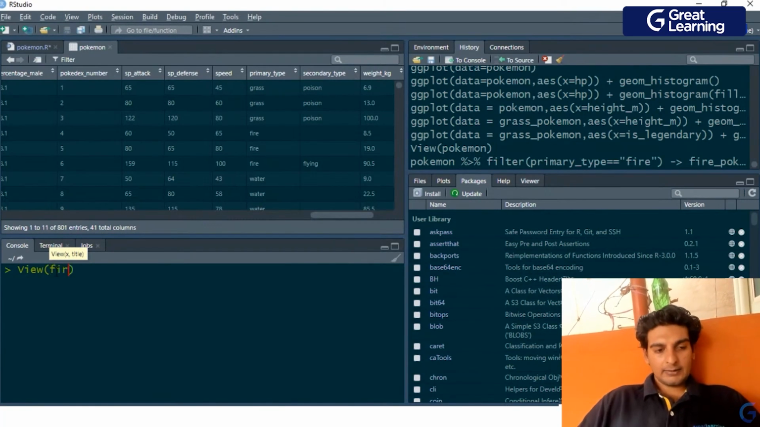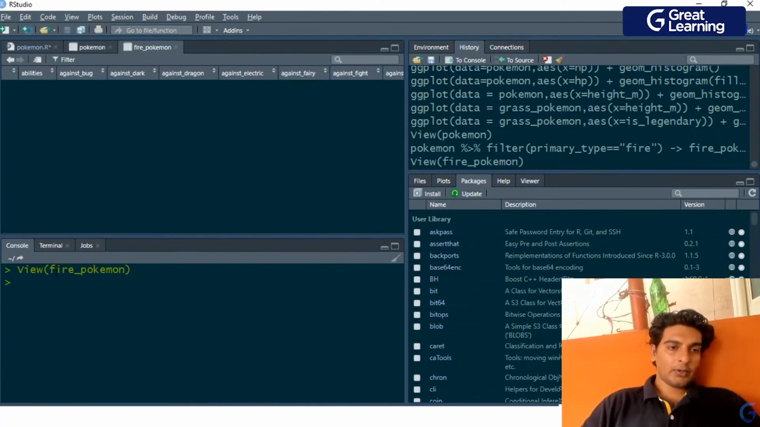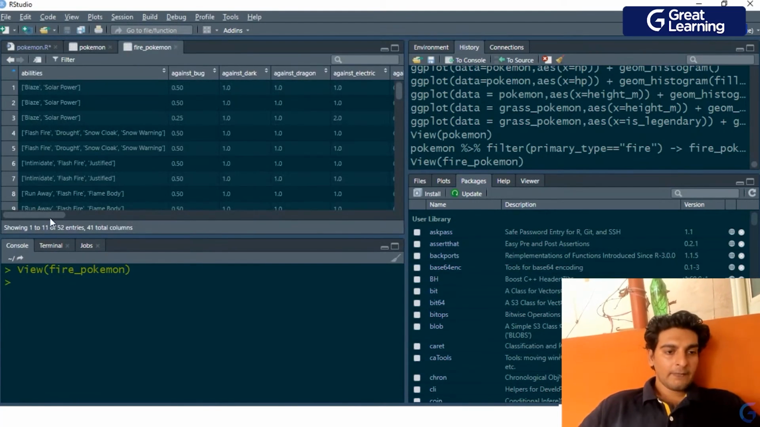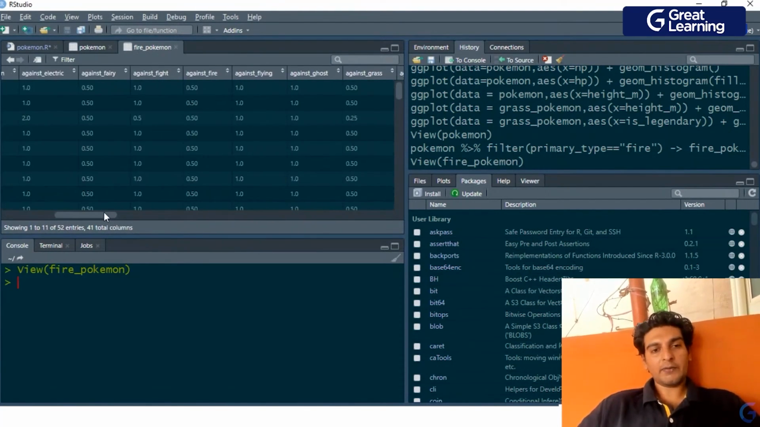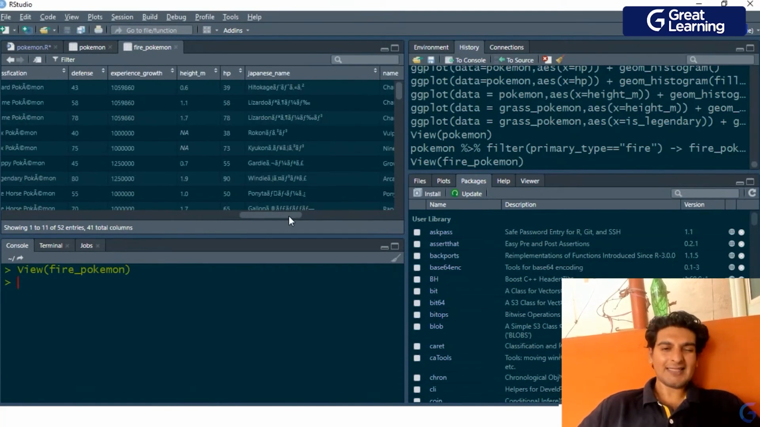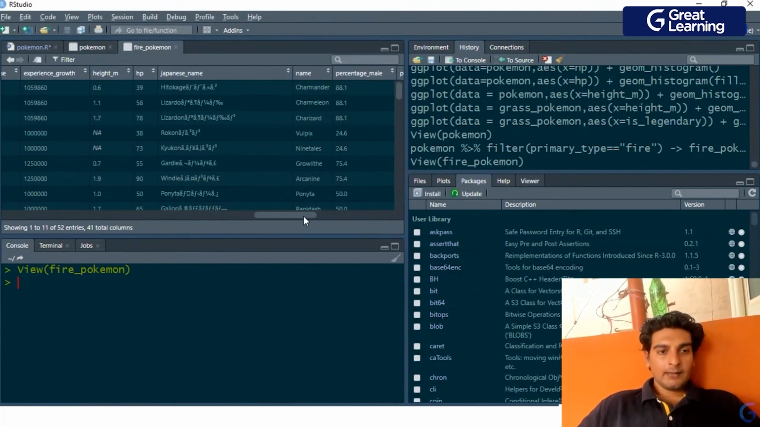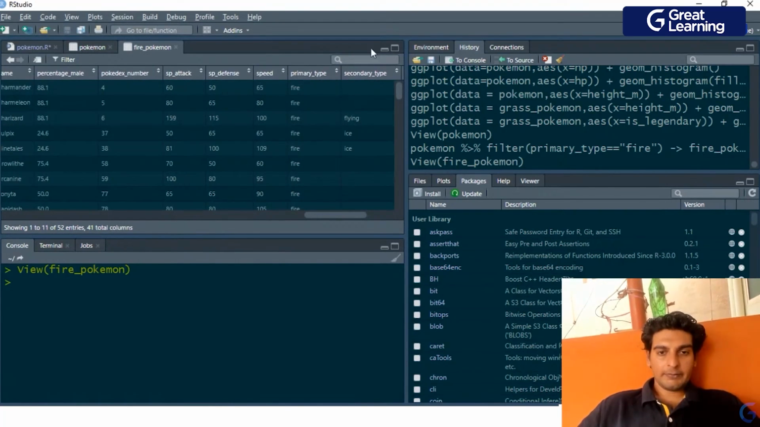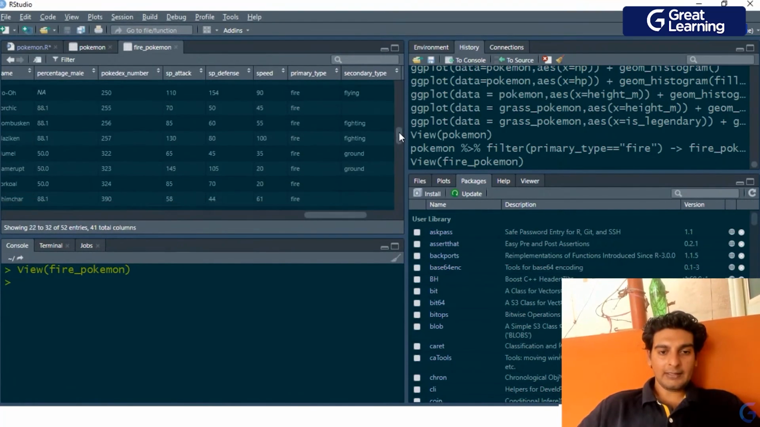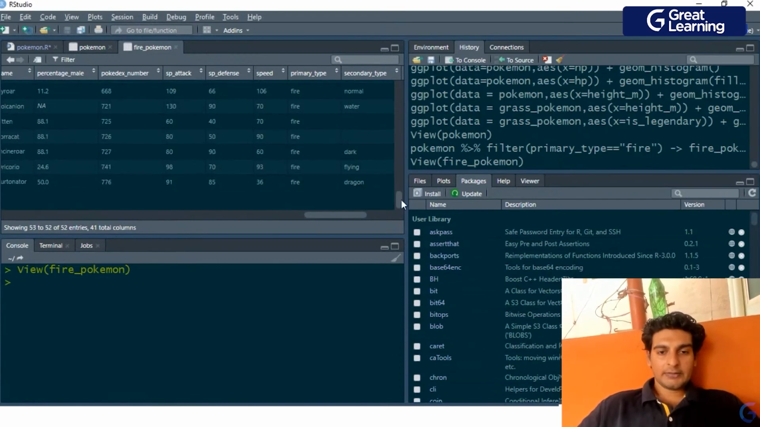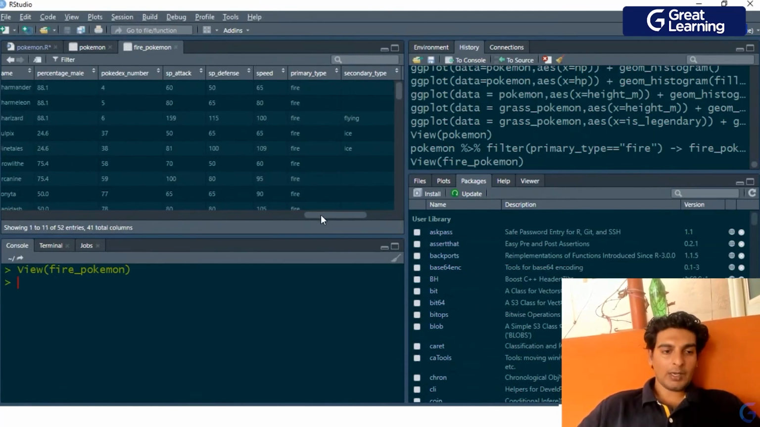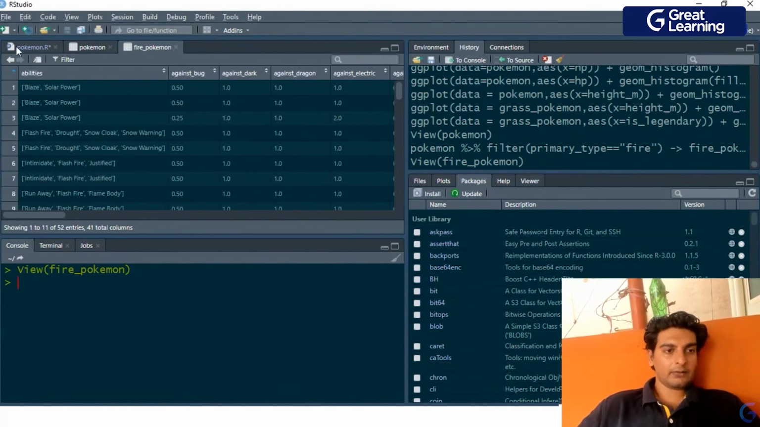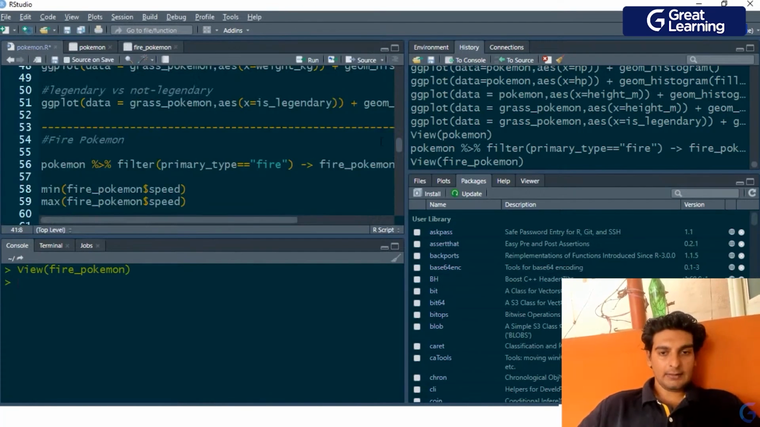And I'll have a glance at this view of fire Pokemon, and as you guys see, we've got 52 fire Pokemons in total. So out of the 801 Pokemons, we've got 52 fire Pokemon. So that's actually very less. Now let me see the primary type. If you see the primary type, you see that all of the values are fire, because this was the condition which we had given while extracting the data sets. Right, so we've got this done.